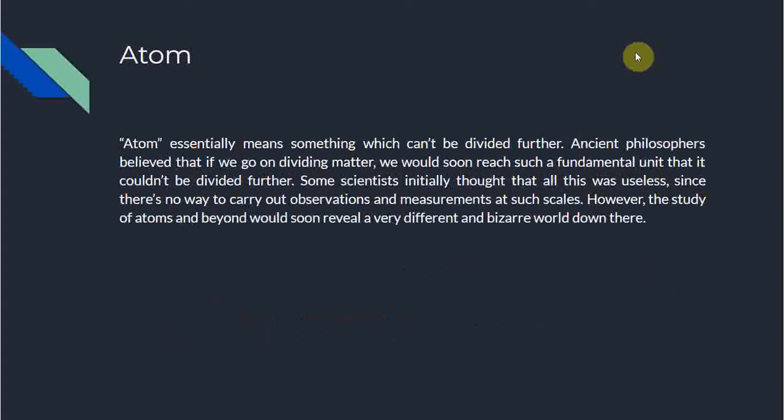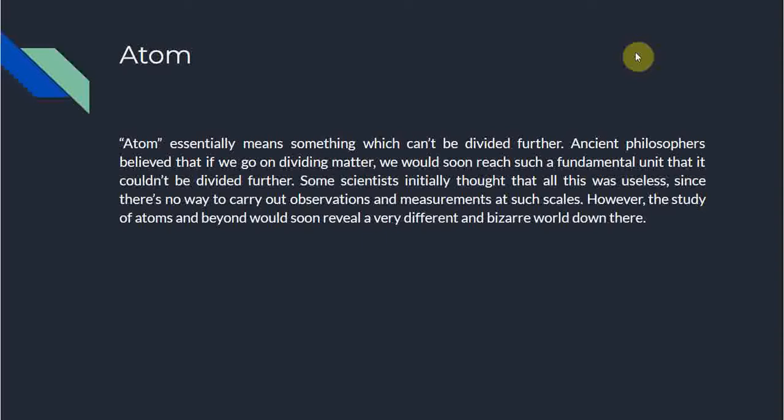Atom essentially means something which cannot be divided further. Ancient philosophers believed that if we go on dividing matter, we would soon reach such a fundamental unit that it couldn't be divided further. Some scientists initially thought that all this was useless, since there is no way to carry out observations and measurements at such scales. At that point of time, some scientists believed that science is all about observation, all about what you can observe and what you can measure. But as we will discuss later in today's video itself, some things cannot be measured, but those things are important enough to be included in science.